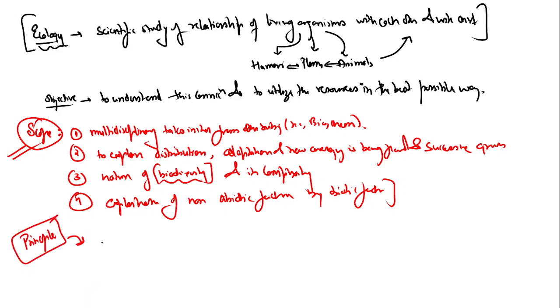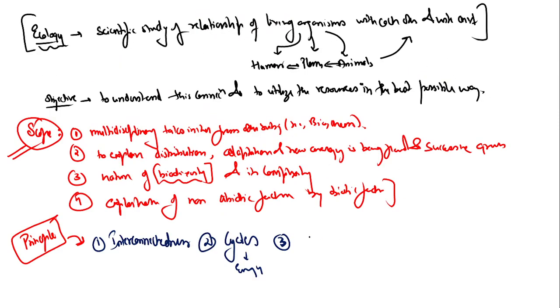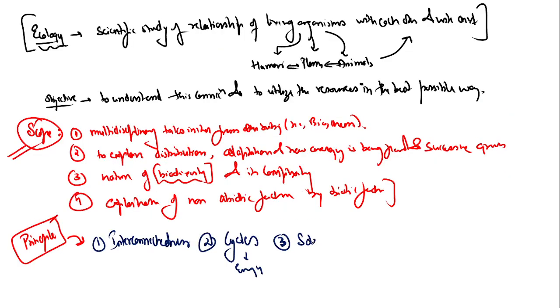So what all were we seeing? First, we talked about interconnectedness. Second principle of ecology is that everything is contained in cycles and everything rotates and energy is being conserved. So we talked about energy conservation in this relevance. Third is basically solar energy.